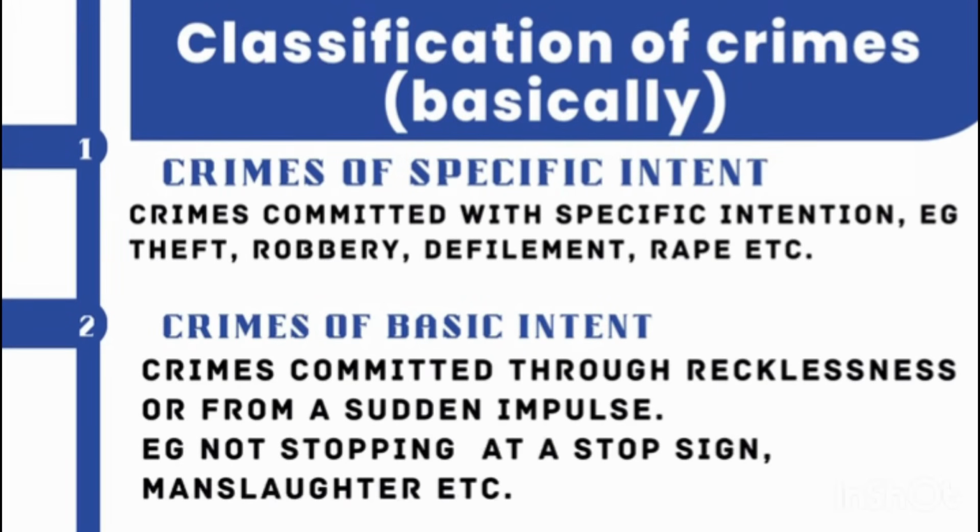Now, let us talk about the classification of crimes. These crimes are classified basically and specifically. So let us start with basically. Basically, crimes are classified into two classes.